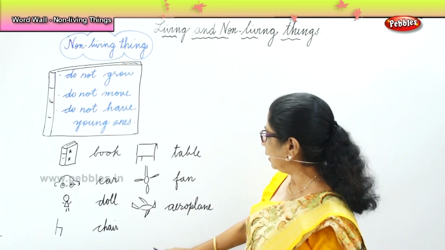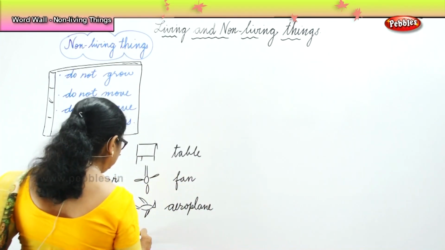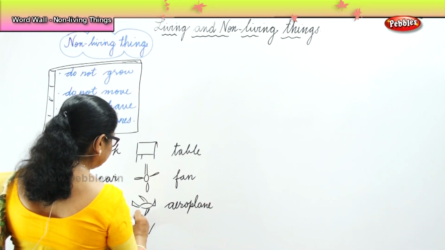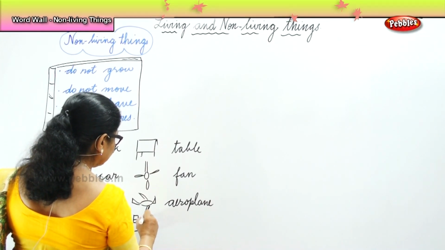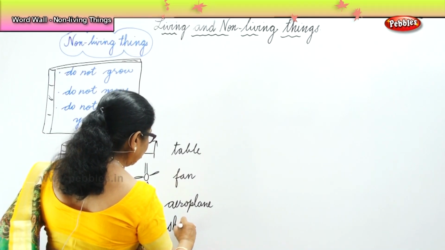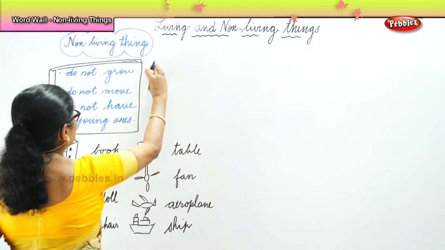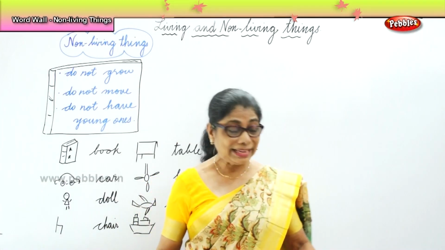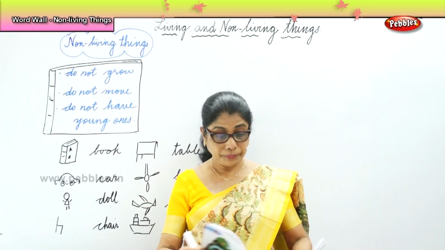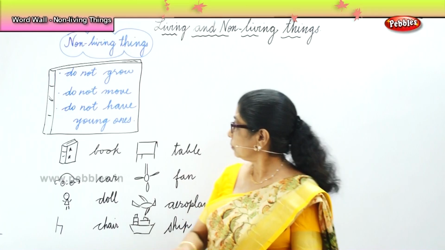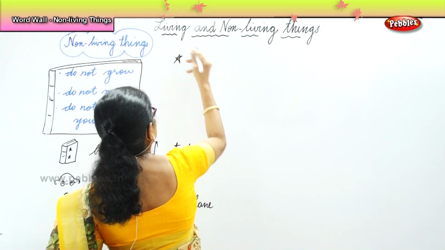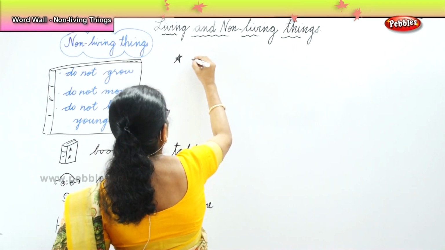All right. Now, what about the ship? It sails in the sea. What about the big ship? A ship is also a non-living thing, doesn't grow, doesn't move, doesn't have young ones. Okay. Now, we'll do a small exercise on non-living things.